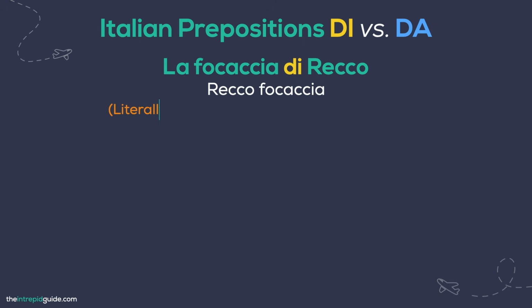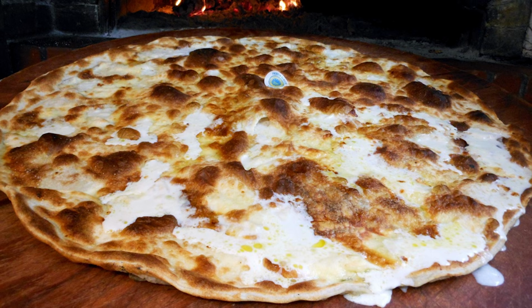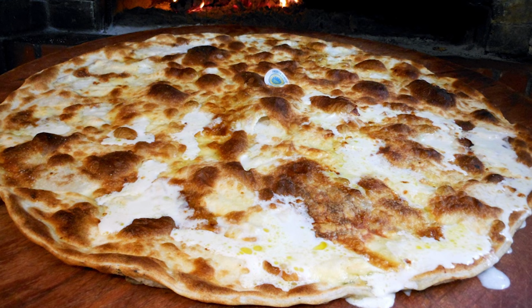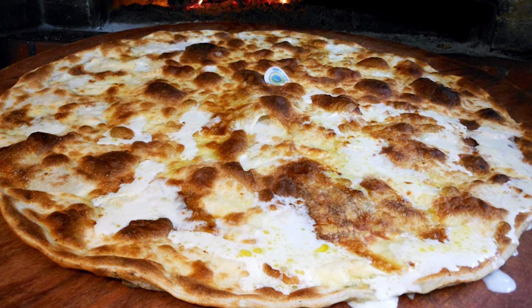Now this works the same way with things too, not just people. Take a look at these examples. La focaccia di Recco. Recco focaccia. Literally, the focaccia originates or is from Recco. By the way, if you haven't tried this focaccia, it's two paper-thin layers of dough filled with a creamy layer of fresh cheese. Take a look at these other examples.